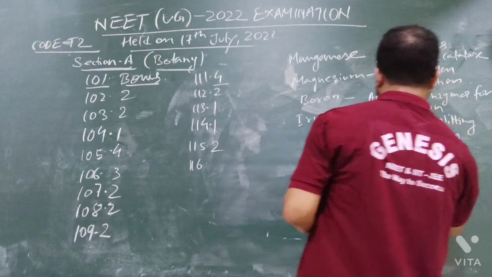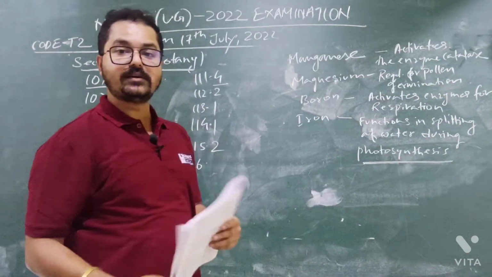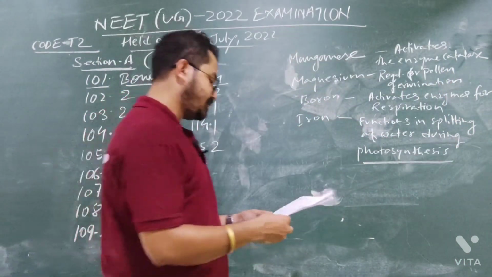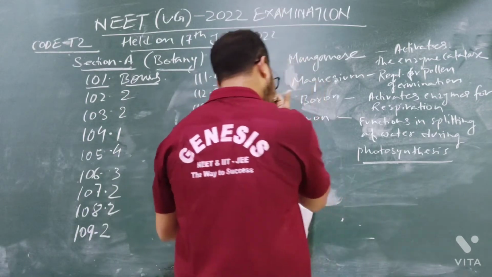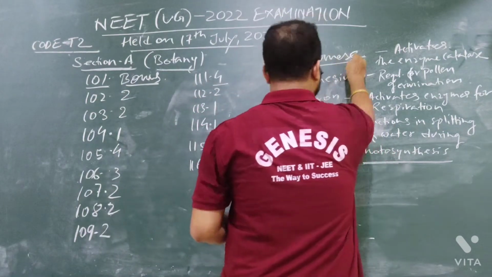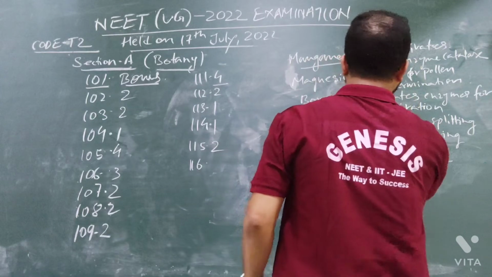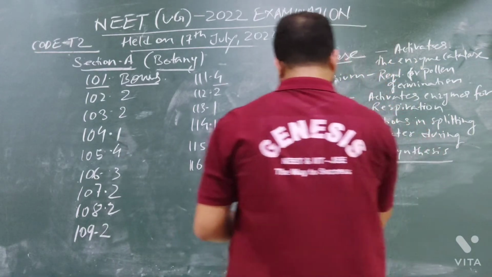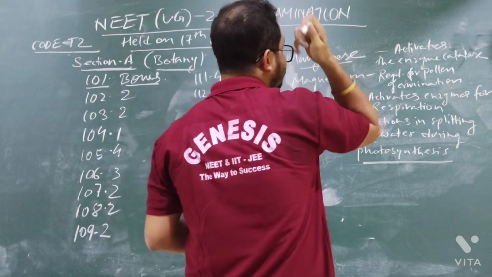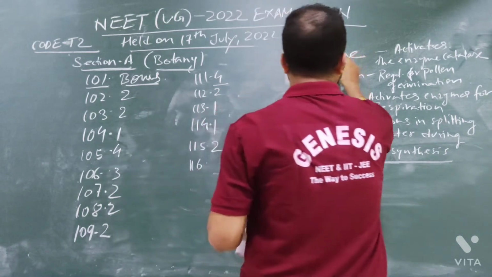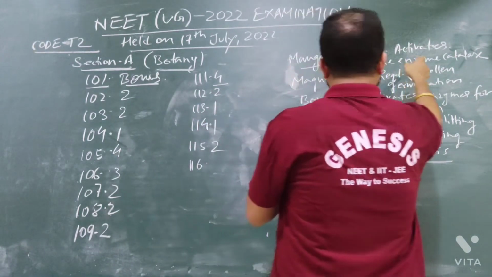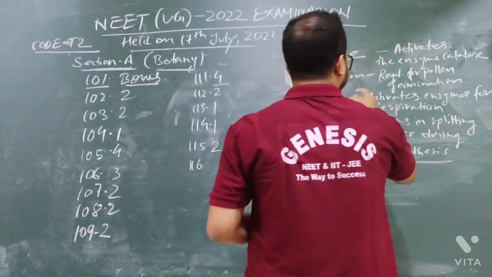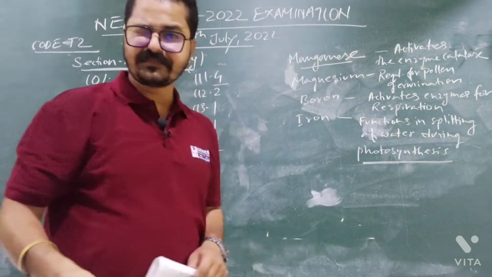Now you need to match. 4 options are given, you need to match them correctly. So the answer will be, you see, manganese. Manganese is used for, manganese activates the enzyme.